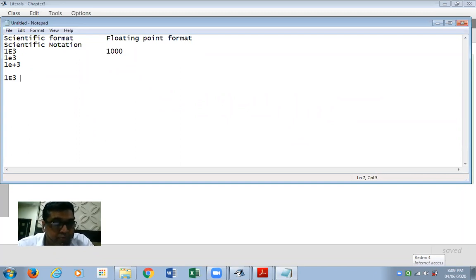1E3 means 1, this value 1 as it is, multiplied by 10, that is E, that is 10, raised to the power of 3. So 1 into 10 raised to the power of 3.